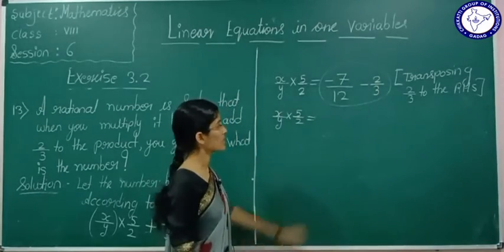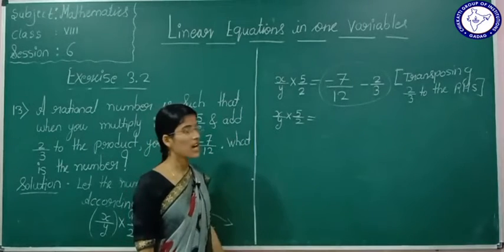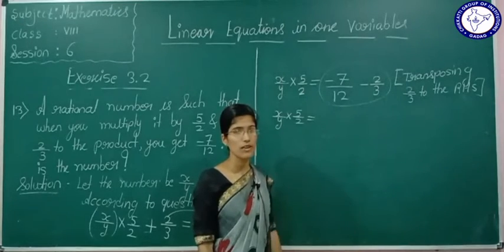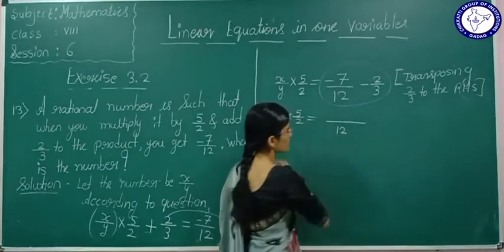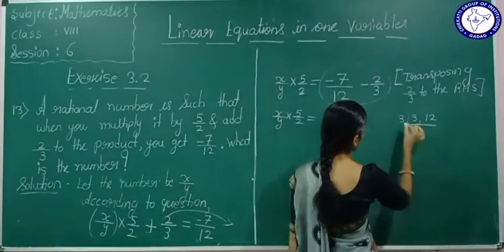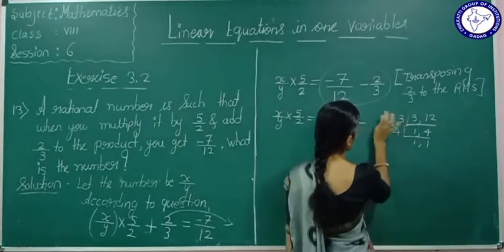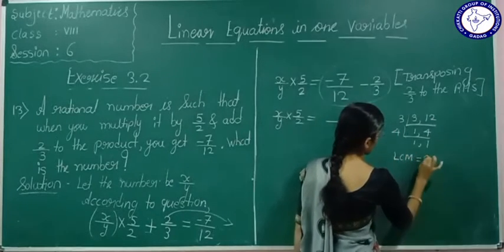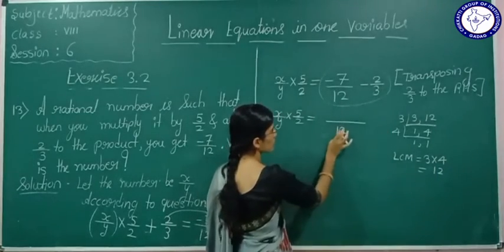Now see here the denominators are not the same. If the denominators are not the same, we can't simplify directly, right? We will take the LCM of 12 and 3. What is the LCM of 12 and 3? The LCM of 12 and 3 is 12. You know how to find it: 3 ones are 3, 3 fours are 12. The LCM is 12.